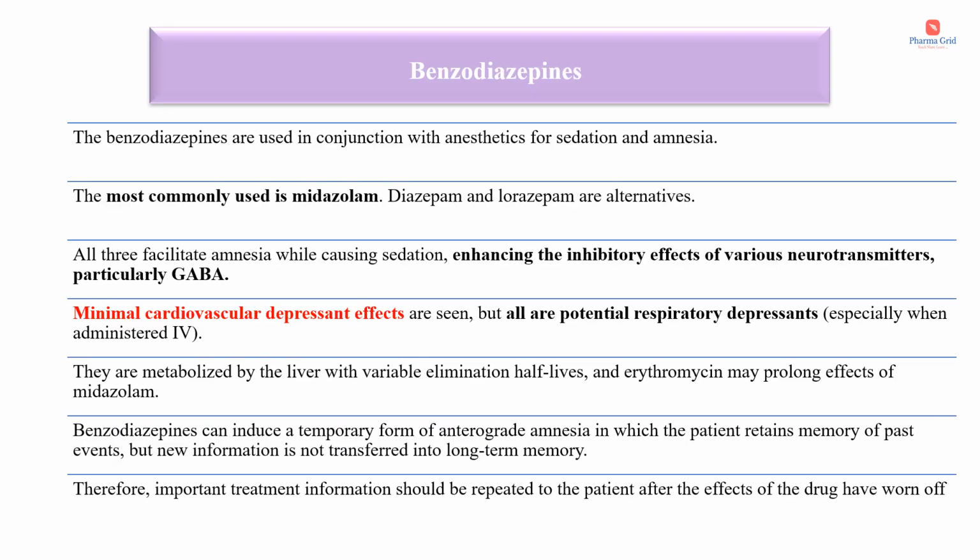Next category is benzodiazepines. The benzodiazepines are used in conjunction with anesthetics for sedation and amnesia. The most commonly used benzodiazepine is midazolam, and diazepam and lorazepam are alternatives. All three facilitate amnesia while causing sedation, enhancing the inhibitory effects of various neurotransmitters, particularly GABA. Minimal cardiovascular depressant effects are seen, but all are potential respiratory depressants, especially when administered intravenously. They are metabolized by the liver with variable elimination half-lives, and erythromycin may prolong the effects of midazolam.